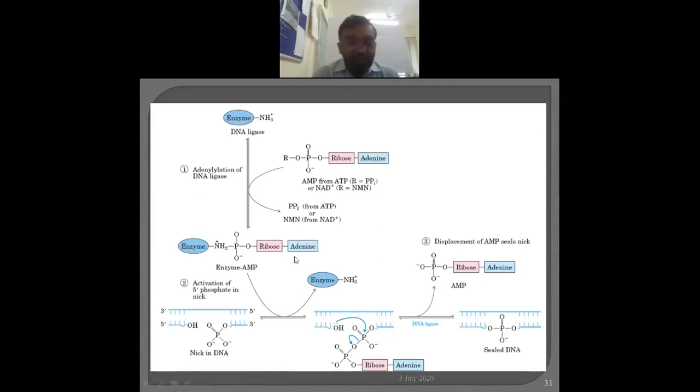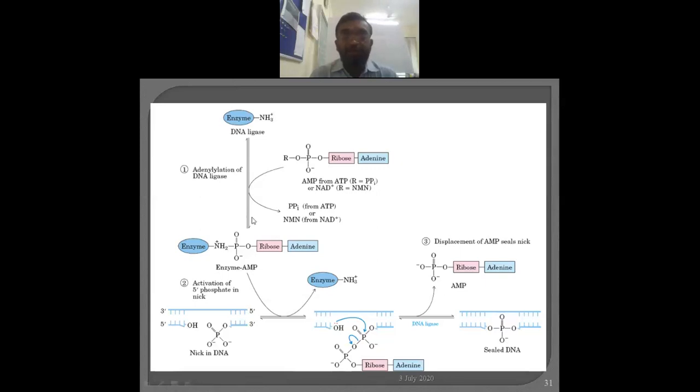Then it incorporates the phosphate group. Here this part and this part are not connected, because one part is previously synthesized DNA, one part was first RNA, then removed and replaced by new DNA, but one gap remains, and at this gap the phosphate is added by DNA ligase.